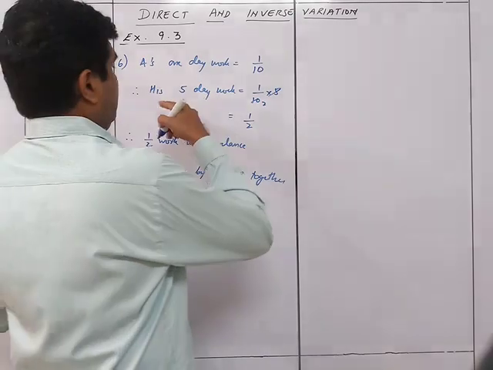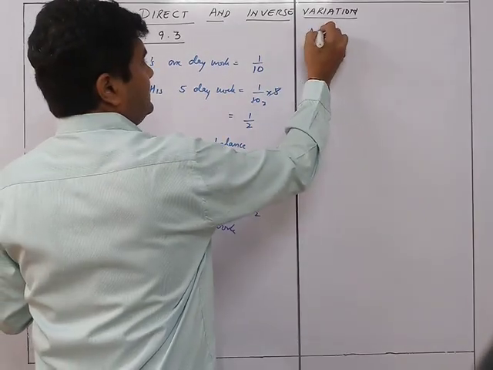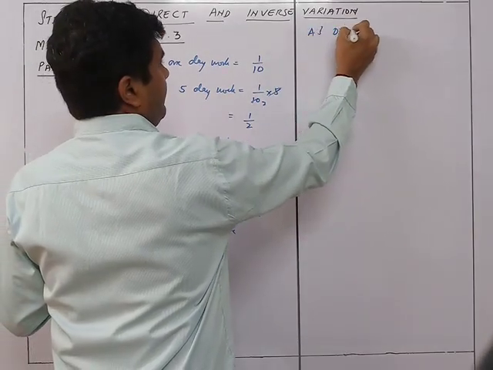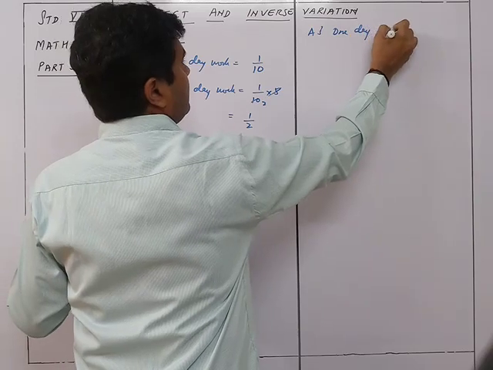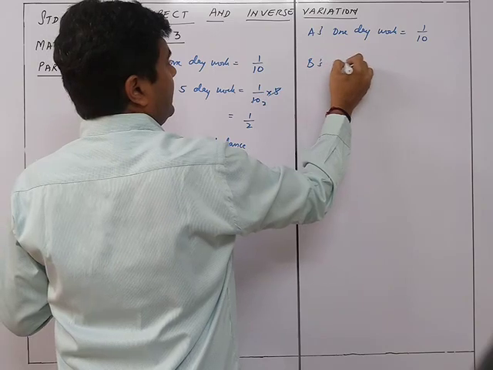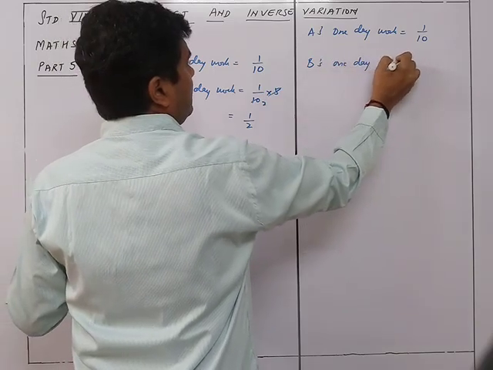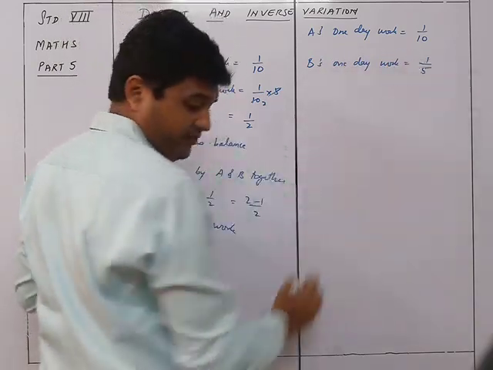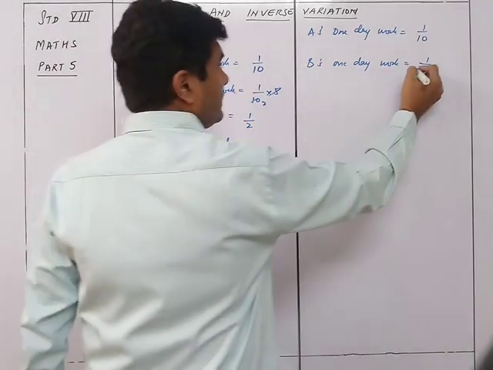Now we know that A's 1 day work is equal to 1 upon 10. B's 1 day work is equal to 1 upon 15.